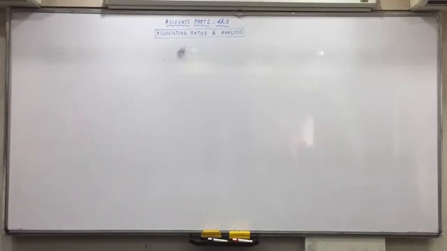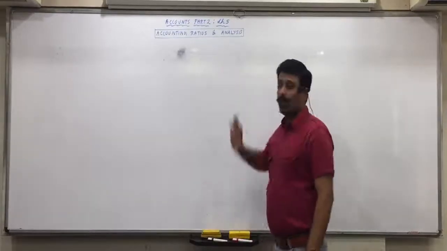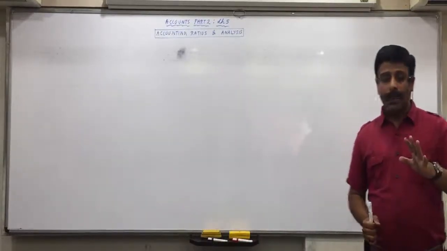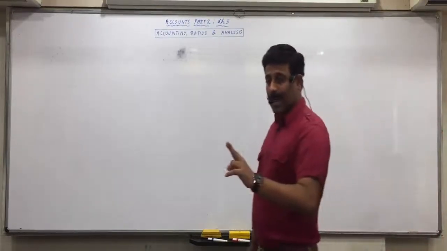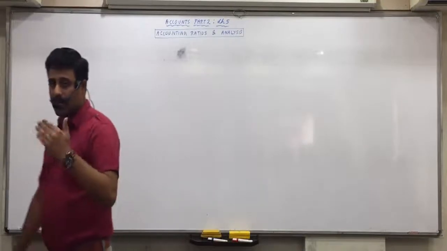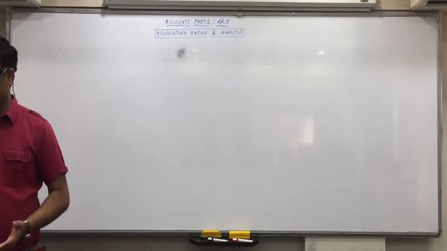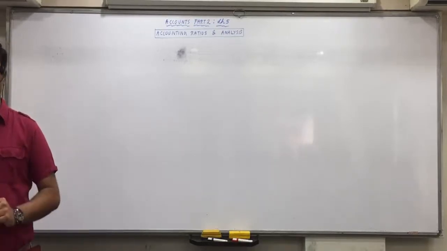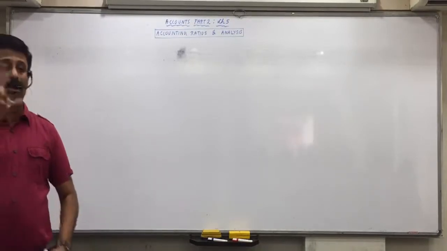Now, the fifth chapter of accounts: accounting ratio analysis. In general terms, ratio means you establish a relationship between two figures and express it in numbers, a numerical measure. Like the ratios we studied earlier in partnership, where two partners share a ratio of 3:2. So it is a numerical measure showing the relationship between two things.